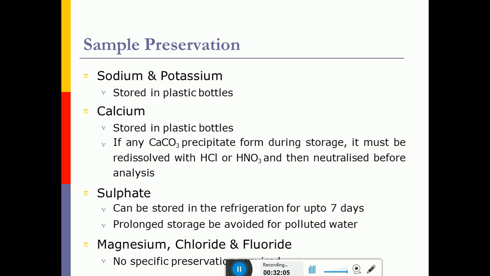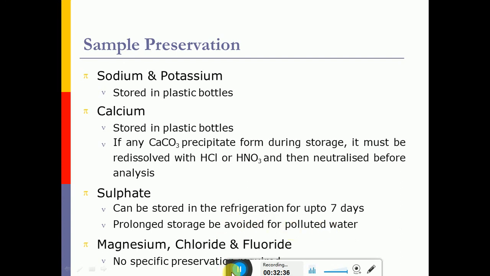For sodium and potassium, it can be stored in plastic bottles without any preservation. For calcium analysis, similar to the hardness, if the calcium carbonate is precipitated, then it should be redissolved with HCl and nitric acid, and it can be neutralized before analysis, if you want to preserve the sample for calcium analysis. Similarly, for sulfate, it can be stored in refrigeration for a maximum of up to 7 days, and we should avoid prolonged storage to get accurate results.